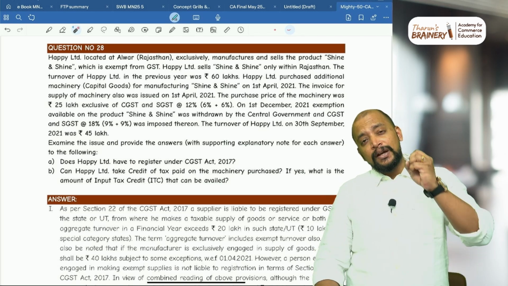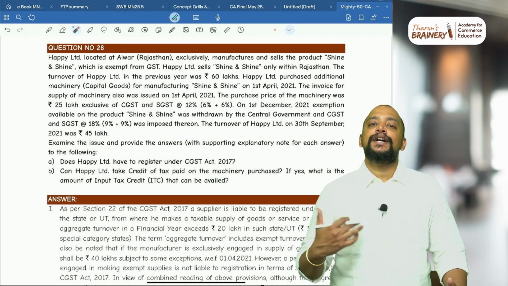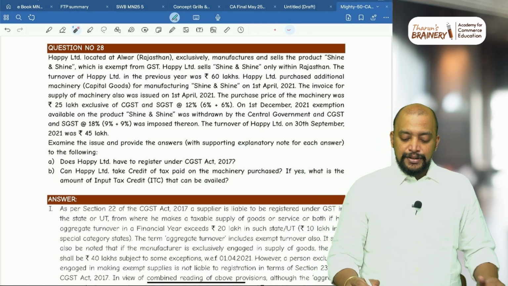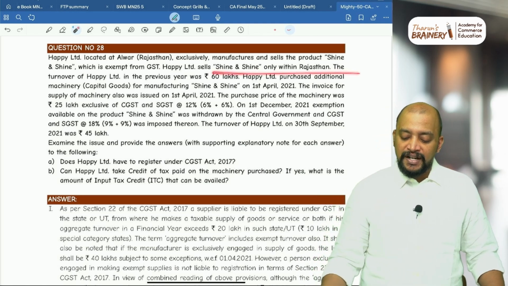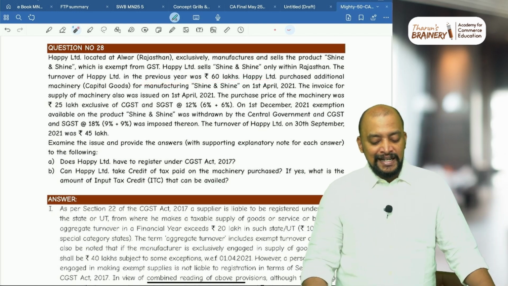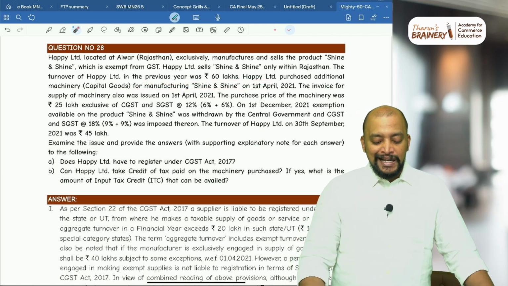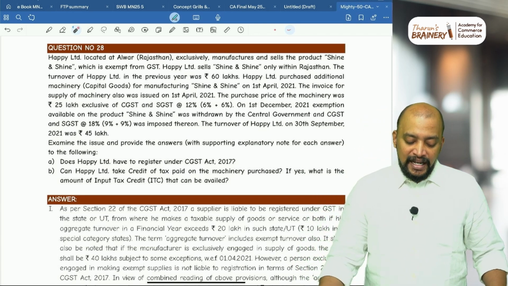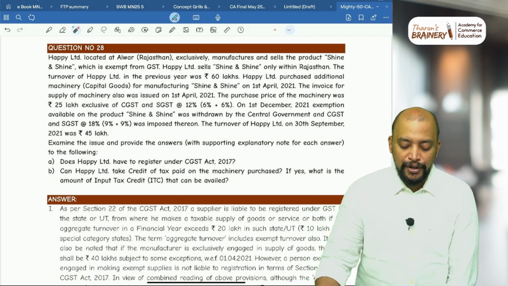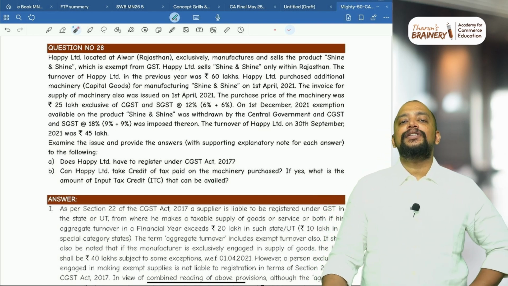When a person is making only exempted supplies, they are actually exempted from registration. They are not required to get registered. Okay. So Happy Limited sells Shine and Shine only within Rajasthan. The turnover of Happy Limited in the previous year was 60 lakhs. Happy Limited purchased additional machinery capital goods for manufacturing Shine and Shine on 1st April. The invoice for supply of machinery was also issued on 1st April 2021. They purchased one machinery. Can they take ITC on the machinery purchase?